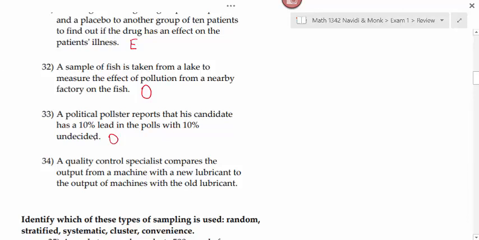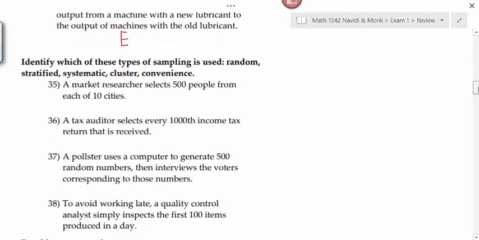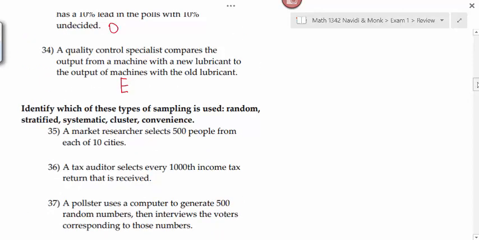34. A quality control specialist compares the output from a machine with a new lubricant to the output of a machine with the old lubricant. It's an experiment because the machine is our subject and the treatment that we provided was a different lubricant. Does that make sense? We changed the lubricant, so this would be an experiment. Any questions about that one?